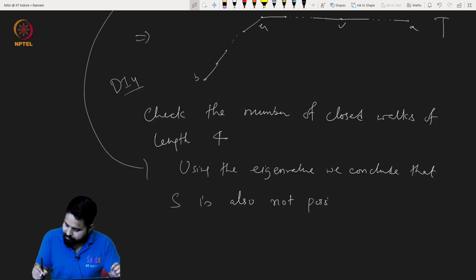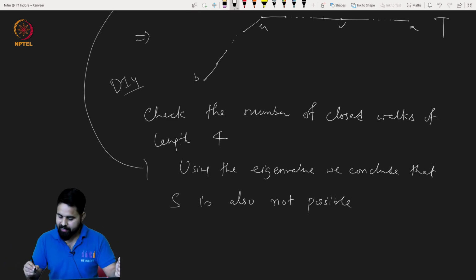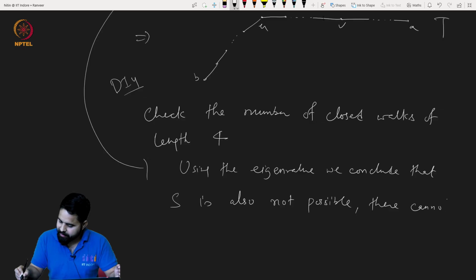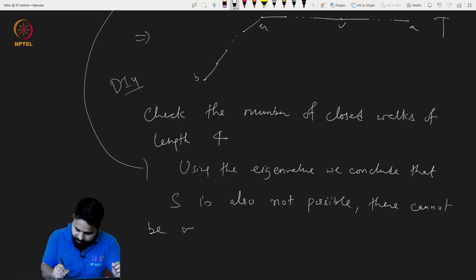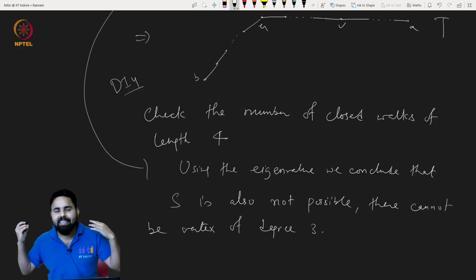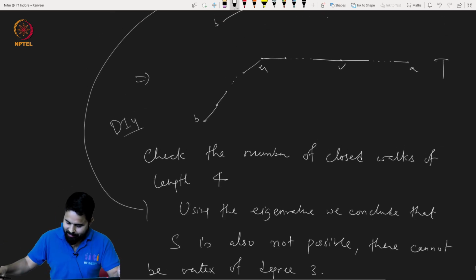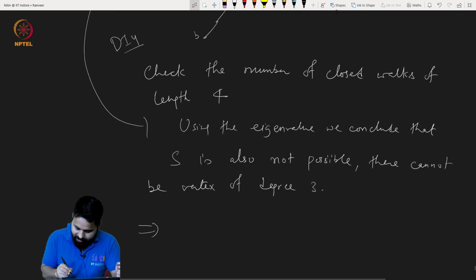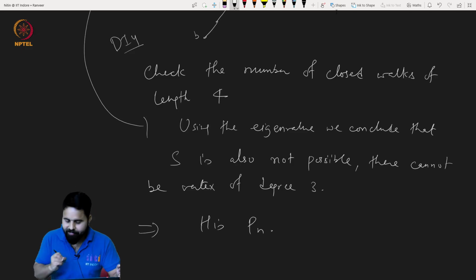So there cannot be any vertex of degree 3, and this implies that H is Pn.